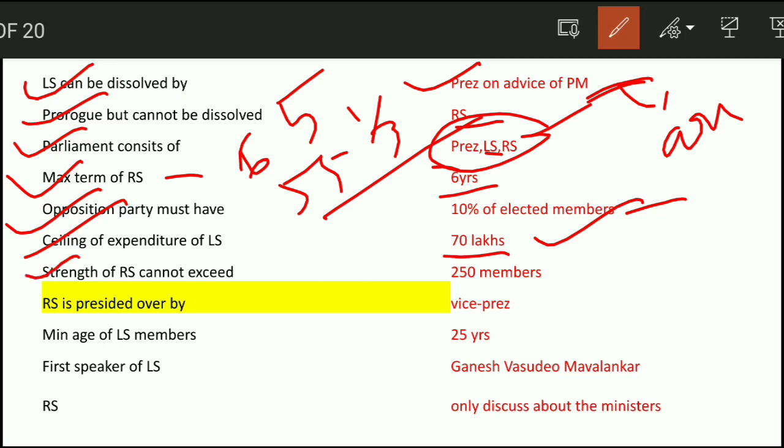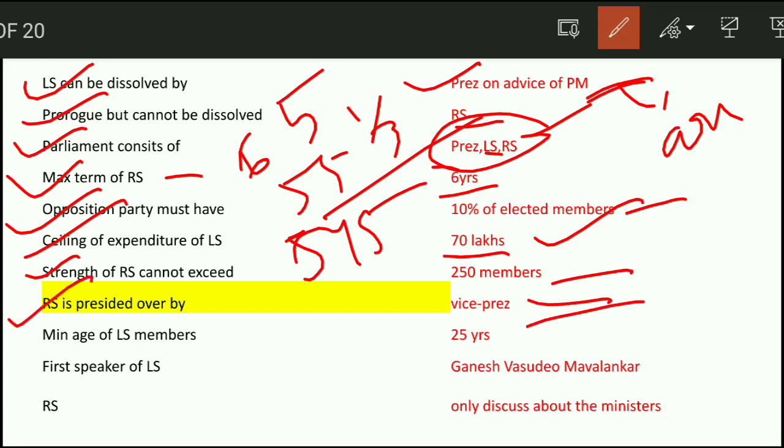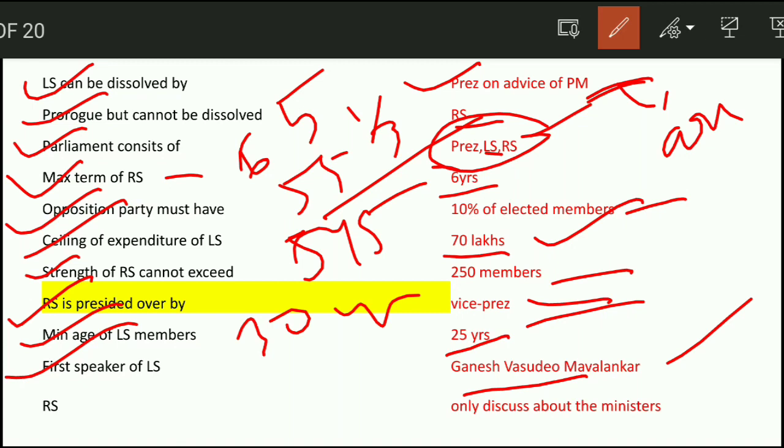Strength of Rajya Sabha cannot exceed 250 members. Strength of Rajya Sabha is 250 and for Lok Sabha it is 545. Rajya Sabha is presided over by the Vice President of India, who is the ex officio chairman of Rajya Sabha. Minimum age for Lok Sabha is 25 years and for Rajya Sabha it is 30 years. First Speaker of Lok Sabha is Ganesh Vasudev Mavalankar. Rajya Sabha has the power to discuss the ministers.